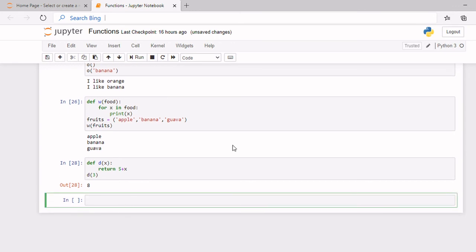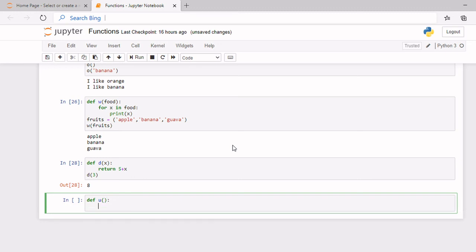Okay. Now we will be moving on to the pass statement. So pass basically means, I'll just show you. So I'll create the function, and then I'll just name it as u, and now I leave it empty. So I know you will never. Why would you leave a function empty? But just in case, if you do, you just need to write pass.